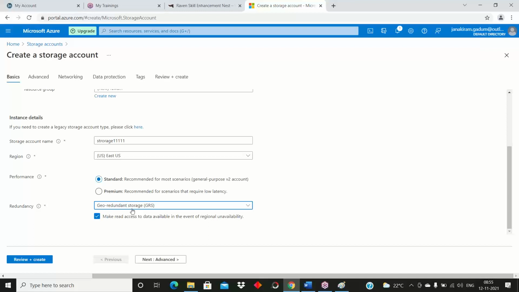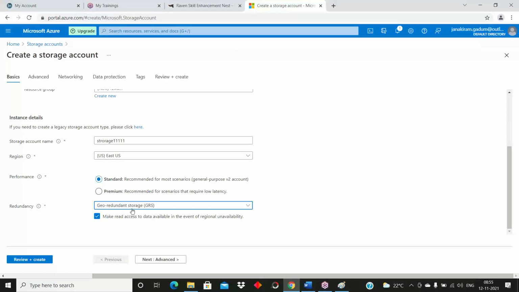In the primary region, they will maintain our data in 3 copies, and in the secondary region also they will store our data in 3 copies. If one server is down, we can access our data from the second server also. We can take the backup and maintain our data. So who will take care of this?